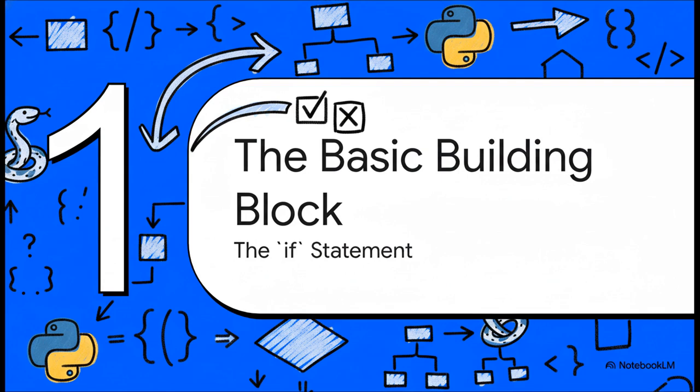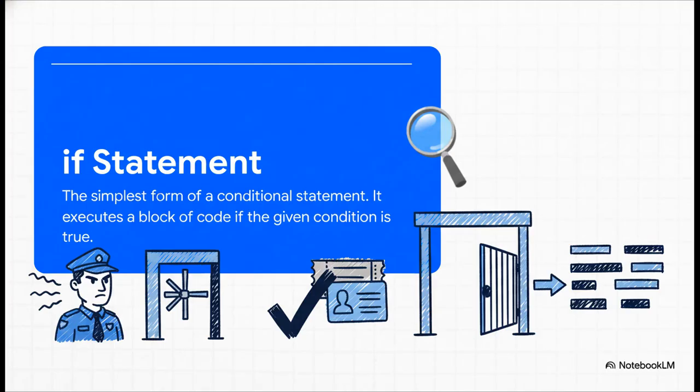All right, so let's dive right in with the most basic building block for all decision-making in Python, the simple but incredibly powerful if statement. A good way to think about the if statement is like a security guard standing at a gate. The guard checks one specific condition. Maybe it's your ticket or your ID, and if and only if that condition is true, they let you through to run a specific piece of code.